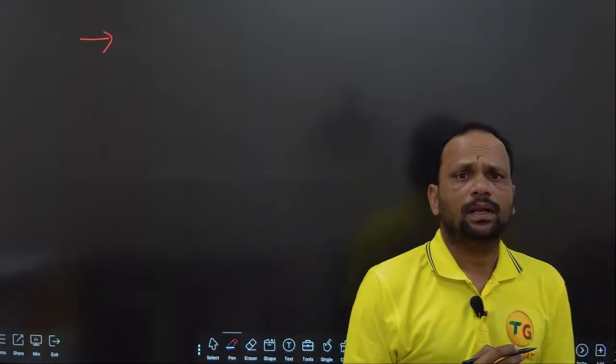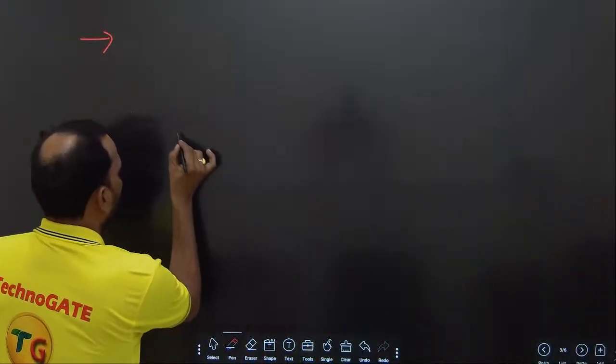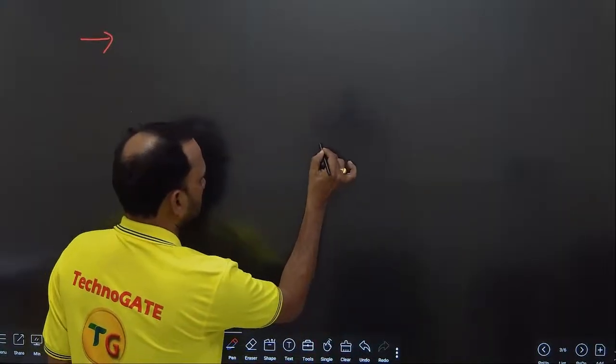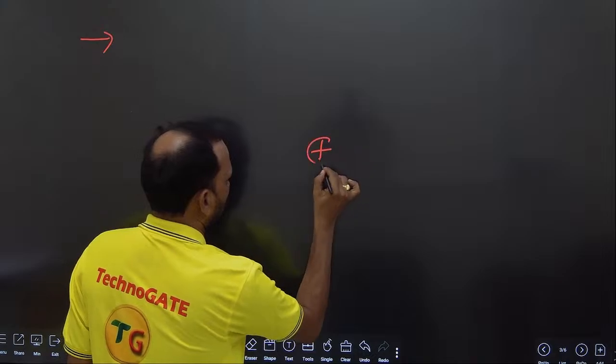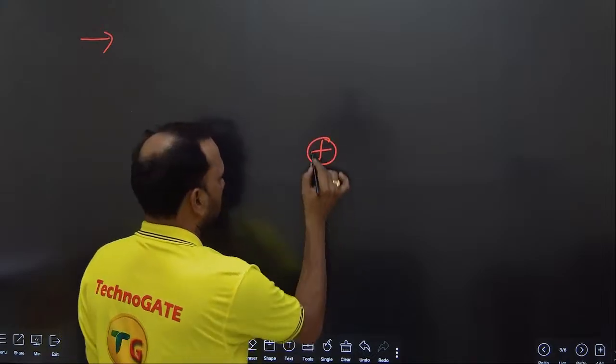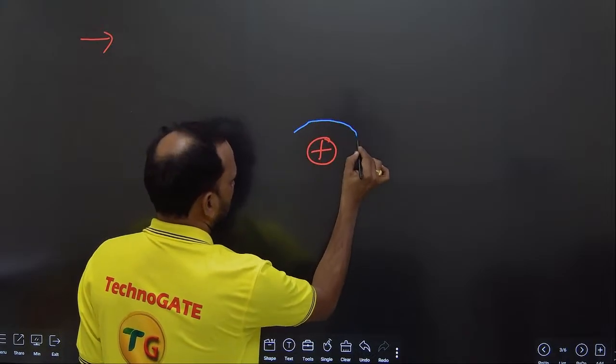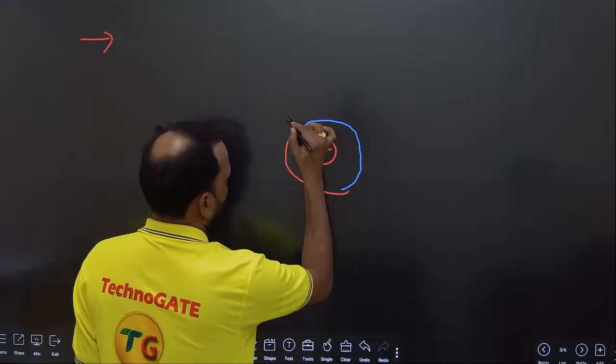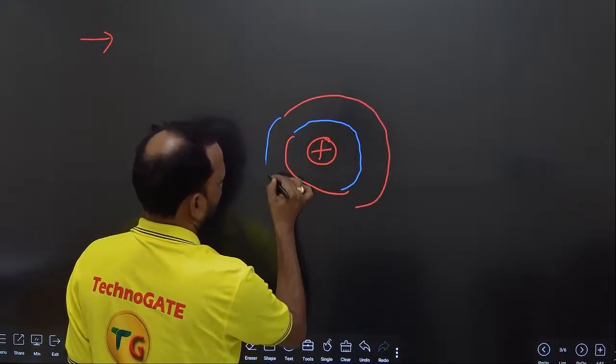Whenever an alpha particle touches the gold foil, which is made up of gold atoms in a layer, we take one gold atom. So this is the gold atom, and around this gold atom electrons are revolving.